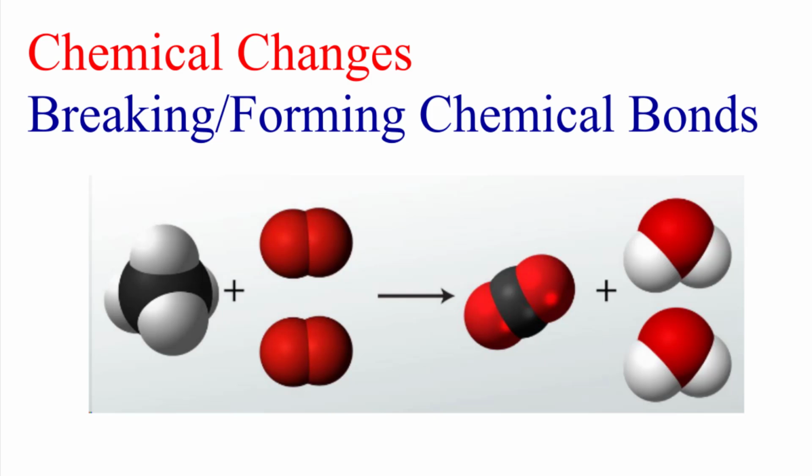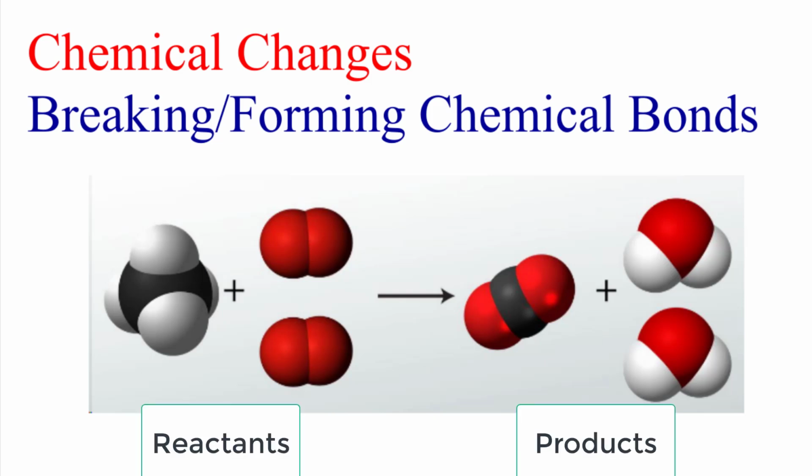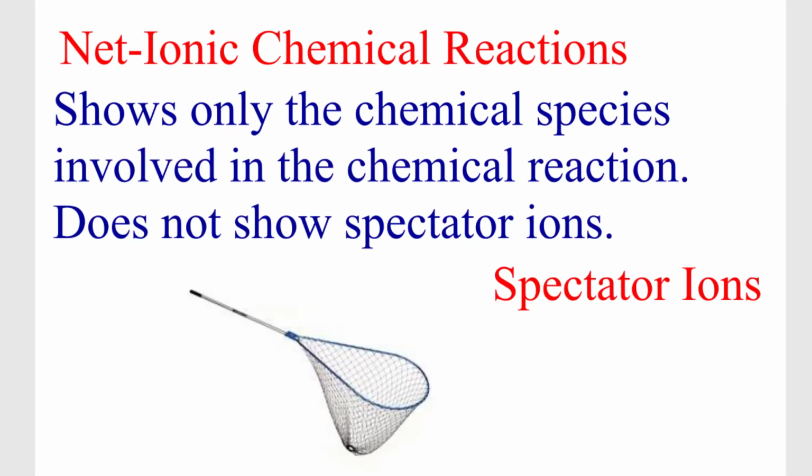If you can take a look, here we have CH4 methane plus 2 oxygen gases, and it's breaking those bonds. It's forming other bonds, which we call reactants forming into products, and that is a chemical change. And there is a law of conservation of matter. There's a law of conservation of energy as well, which means our number of atoms have to be conserved. You can see there's 4 red oxygens at the beginning in the reactants. There's 4 red oxygens as products. We don't lose any mass. We don't gain any mass. We conserve mass and we conserve energy.